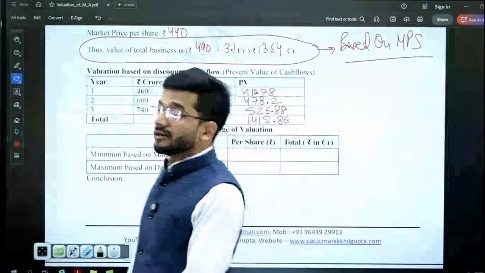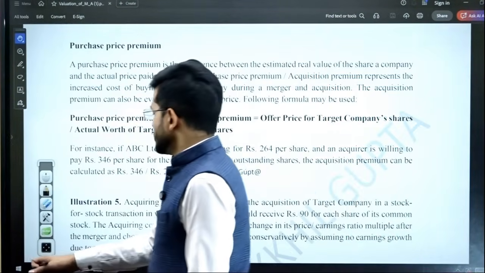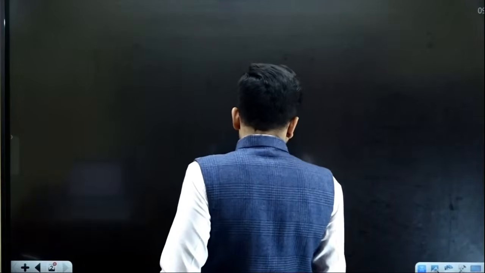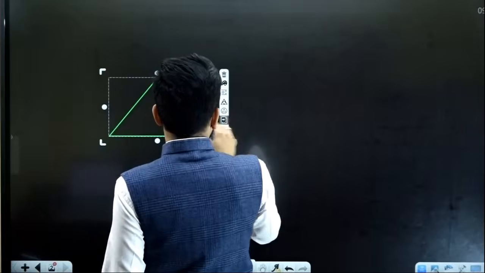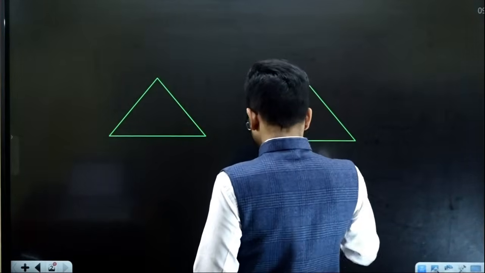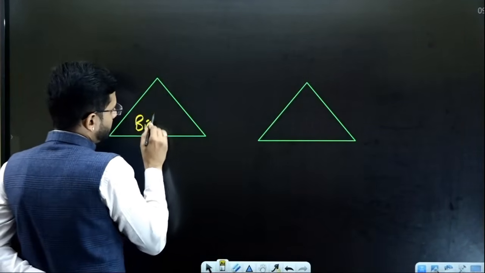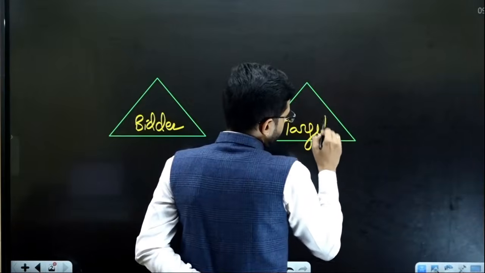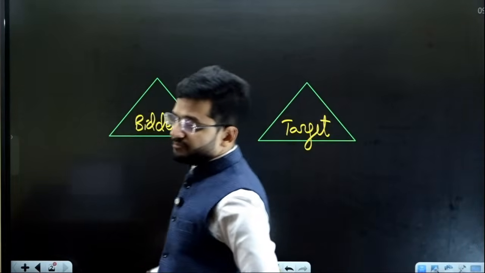Because we were required to compute a range, we were not required to compute how an acquisition deal works, how merger deals work, and how two companies come together to form another company. So I'll take a similar example. There's a company which is undertaking an acquisition. So this one is the target company, this one is the bidder company. The bidder company is acquiring the target company. So the target company will form part of the bidder company.